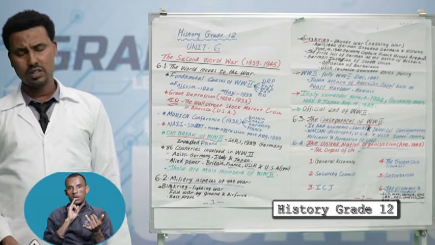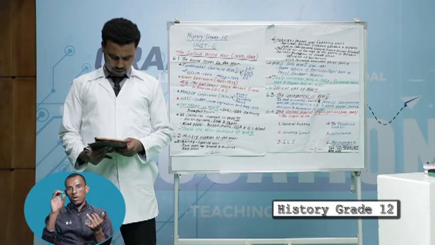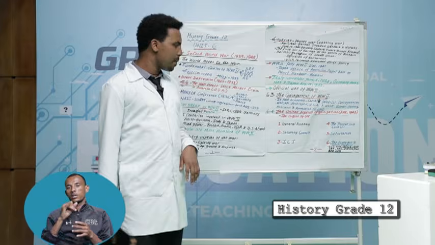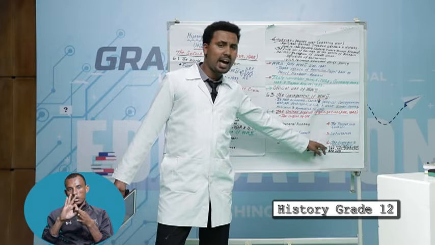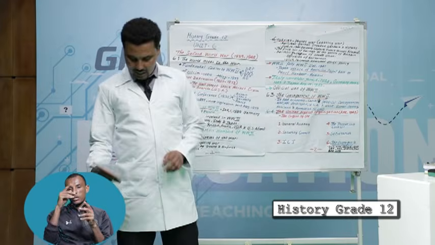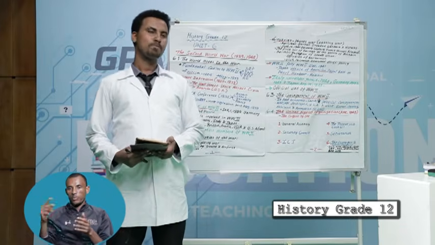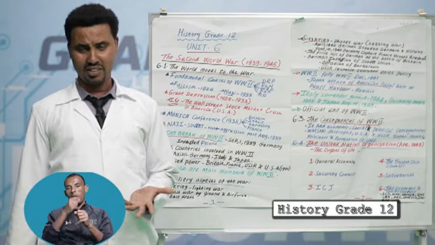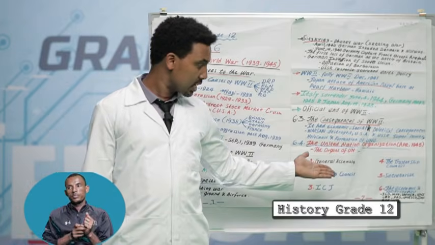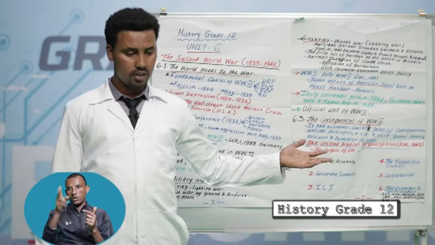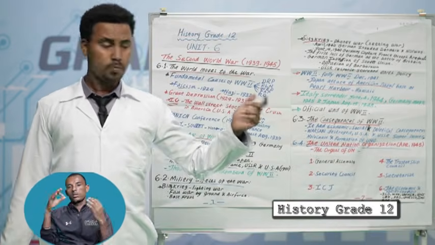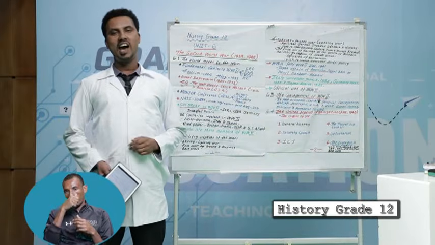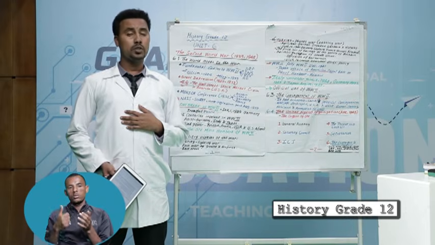The last institution is the Economic and Social Council. It consists of specialized institutions. Let us take each one by one. The first one is the ILO, International Labour Organization. The second is the WHO, World Health Organization. Nowadays, the leader of the World Health Organization is the Ethiopian Dr. Tedros Adhanom.